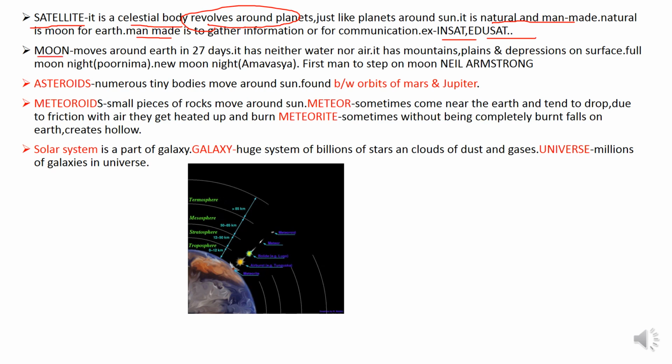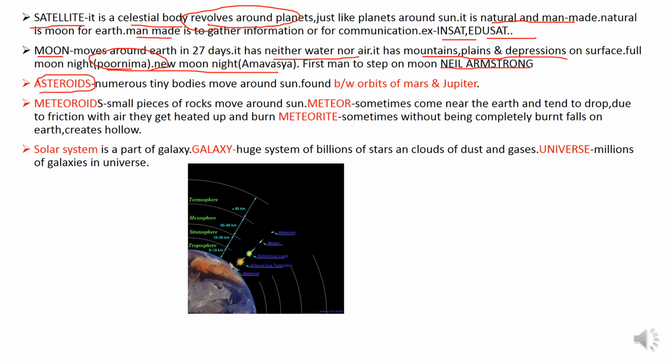Moon moves around the Earth in 27 days. It has neither water nor air, and it has mountains, plains and depressions on the surface. Full moon night is called Purnima. New moon night is called Amavasya. First man to step on the moon is Neil Armstrong.